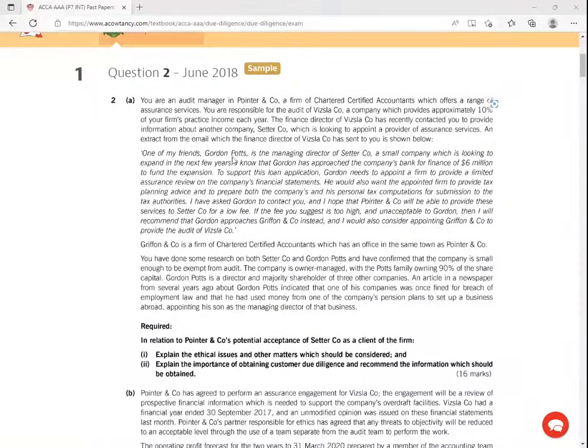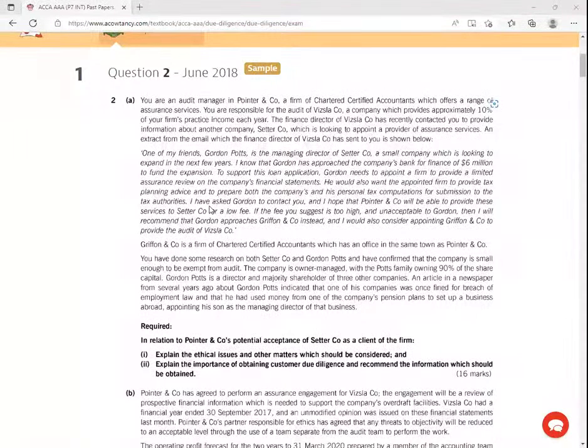One of my friends, Gordon Potts, is the management director of Sasa company. So you can see this guy is a friend. A small company which is looking to expand in the next few years. I know that Gordon has approached the company's bank for finance of $6 million to fund the expansion. To support this loan application, Gordon needs to appoint a firm to provide a limited assurance review on the company's financial statements. You would also want the appointed firm to provide tax planning advice and to prepare both the company and his personal tax computations for submission to the tax authorities.